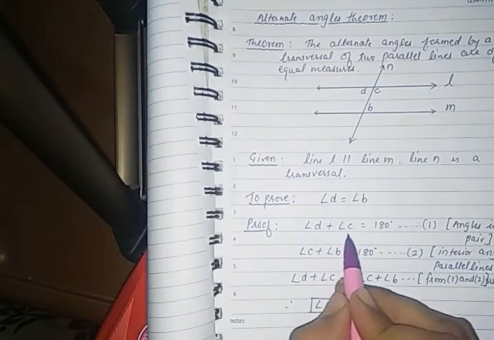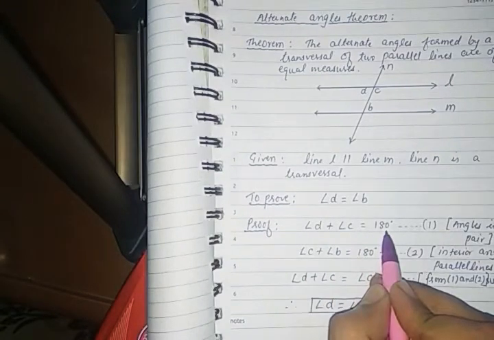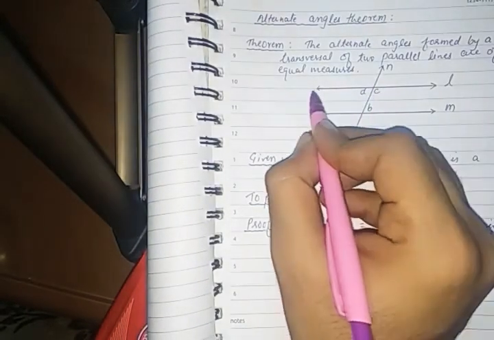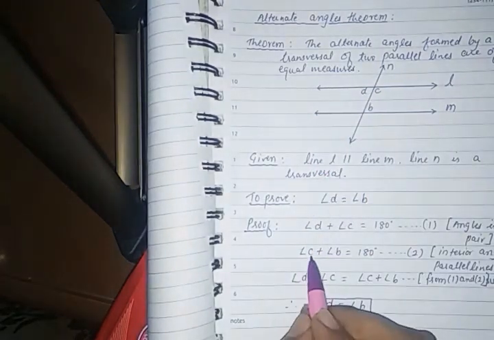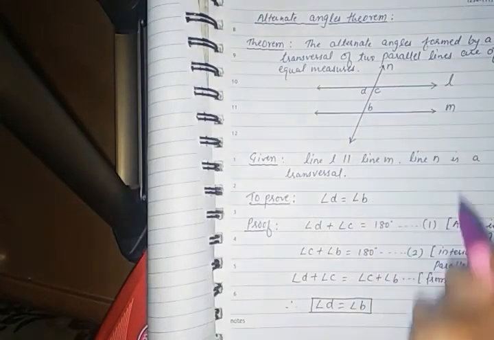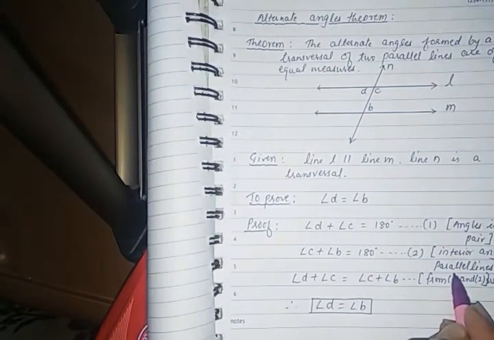So angle D plus angle C is 180 degrees. Same reason as we gave in the previous theorem, angles in linear pair, because they are made on the same line. So we call it a linear pair. Angle C plus B is 180 degrees. Reason: interior angles of parallel lines.